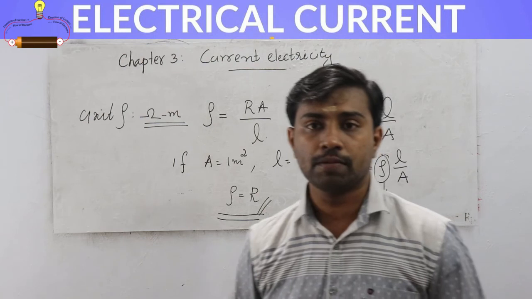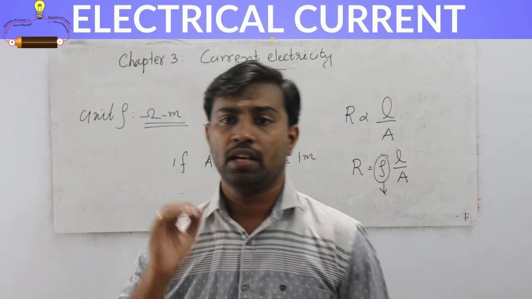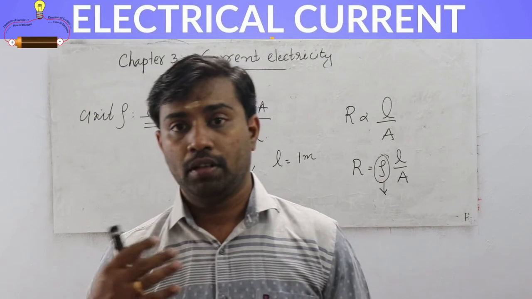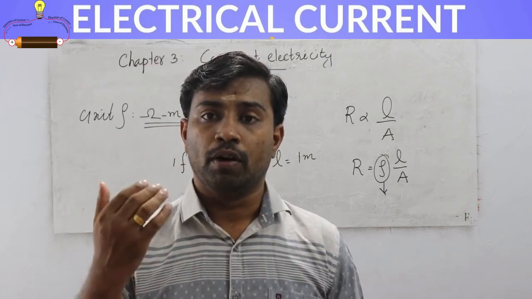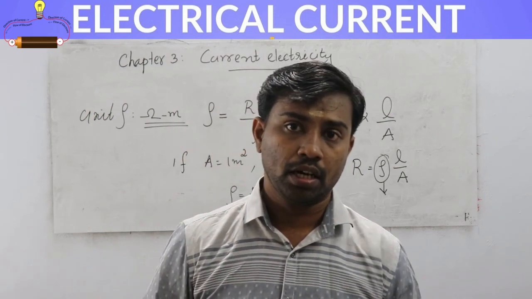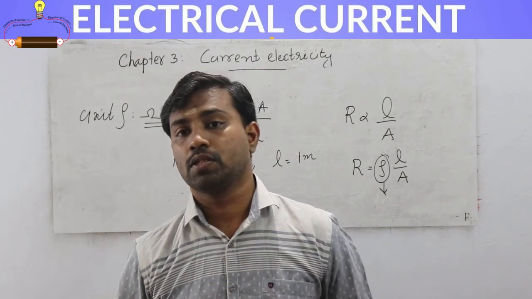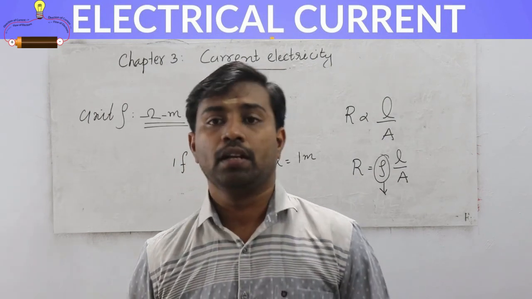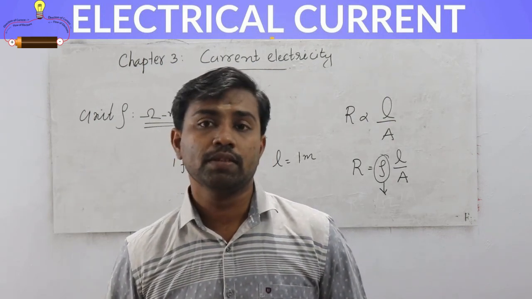Is it clear, students? So today we discussed very few topics. One is what is electric current, and after that we discussed what is Ohm's law. From Ohm's law we found an equation for resistance, R is equal to V by I, where R is known as the resistance of the conductor. And after that we discussed what is resistance and what are the factors affecting the resistance of the conductor, and after that we defined what is specific resistance. So these are the things we discussed today.